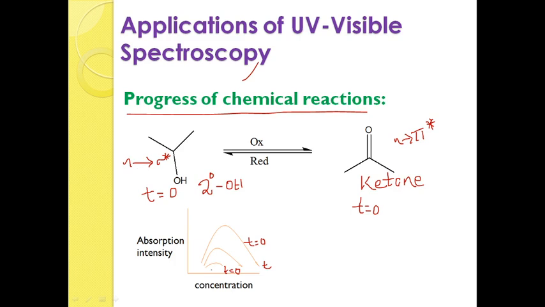So that's why we cannot get the absorption peak for N2 sigma star. That is the reason why for N2 sigma star here we are not getting any absorption peak. For N2 pi star here we are getting a highly intense absorption peak. So from here to here we are forwarding the reaction, that is the oxidation reaction.